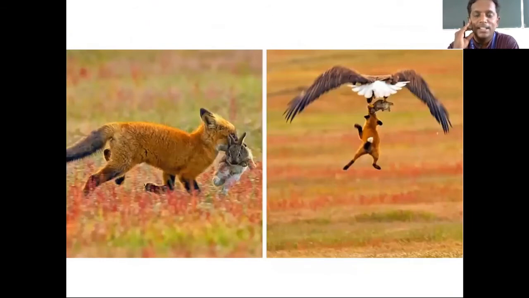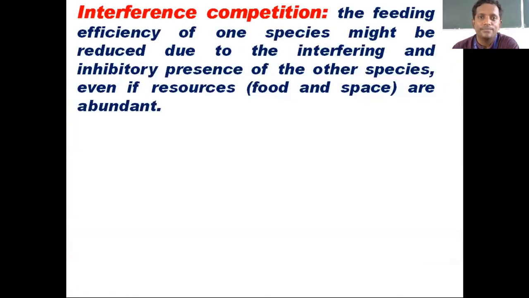Here you can see another example for interspecific competition. There we saw in between two mammals only. Here you can see this fox, a different species of fox. It has predated on a rabbit and it is carrying, and in the meanwhile you can see an eagle comes and successfully tries to take away the prey from the other organism which has already predated. So this is one species and eagle is another species. So this is an example for interspecific competition. I hope you people are clear with interspecific and intraspecific type of competition. I'll move to the next slide.